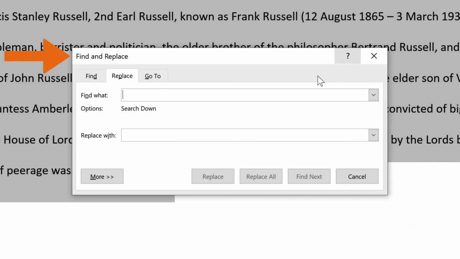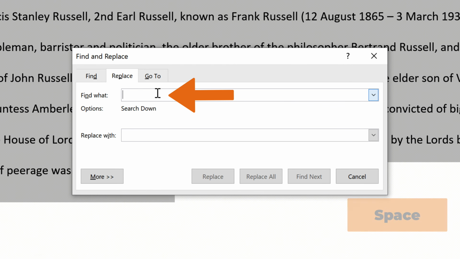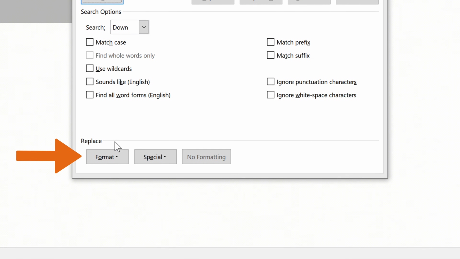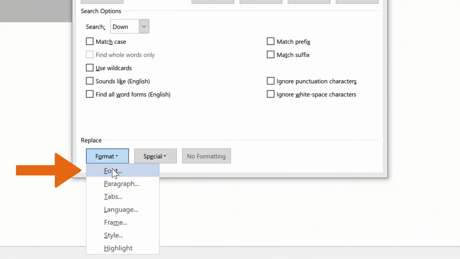In the Find and Replace dialog box, click in the Find What text field and press your spacebar to create a space. Then click in the Replace With field and press your spacebar to create a space. Click More to expand the window. Select Format and choose Font.